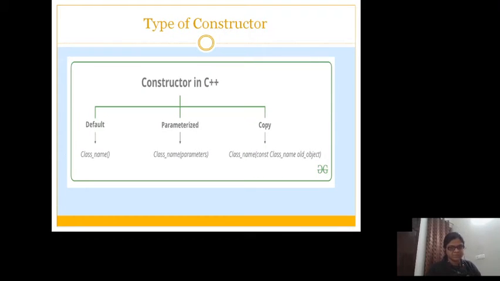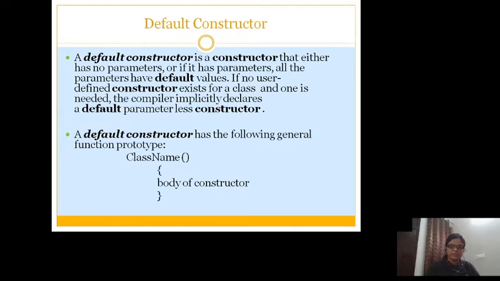What are the types of constructors? There are basically three types of constructors: default constructor, parameterized constructor, and copy constructor. We will see them. A default constructor is a constructor that either has no parameters, or if it has parameters, all the parameters have default values. If no user defined constructor exists for a class and one is needed, the compiler automatically gives you a parameterless constructor.